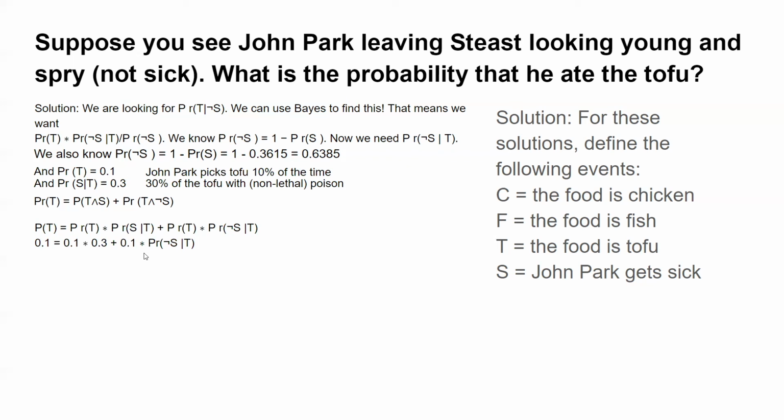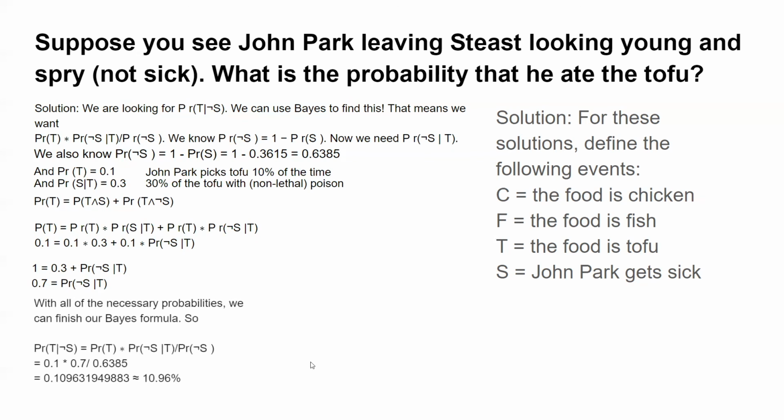Once you substitute it in and you divide where you can, you figure out that 1 is equal to 0.3 plus the probability of not sick given tofu. And then eventually you figure out the probability of tofu given not sick. You plug it all in and you can figure out that John Park, given that he's not sick, has a 10.9% chance of eating tofu that day.